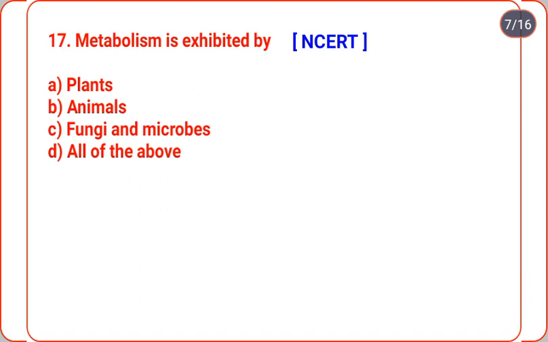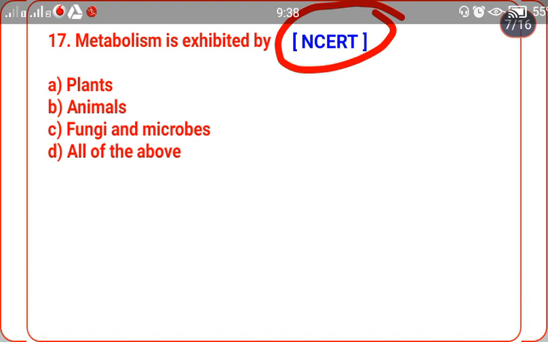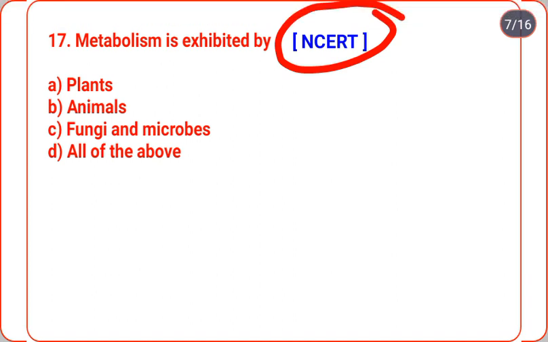Question number 17, metabolism is exhibited by plants, animals, fungi or microbes. Option D, all of the above. Obviously, exactly from the NCERT book, that is your Bible book, especially for NEET and other competitive exams, even some part of UPSC.